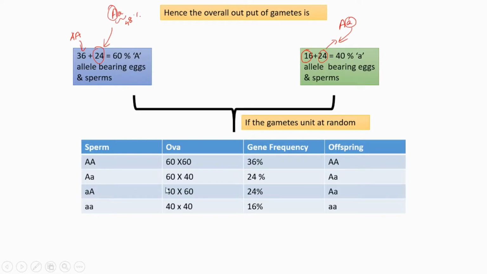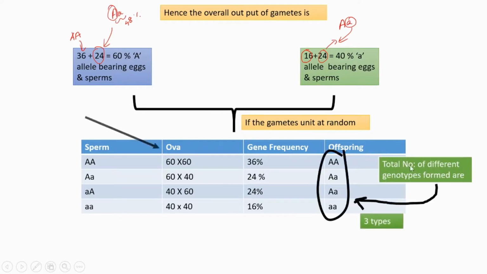Then small a, capital A. This can be written as 40 into 60, and its percentage also, 24%, will be the chance. And here is aa. The aa combination is like this, and the gene frequency is 16%. And the offspring will be small a. That way, the total number of different genotypes is 3 types. This is one type. These two are of the second type, and small a is the third type. 3 types of genotypes are possible.